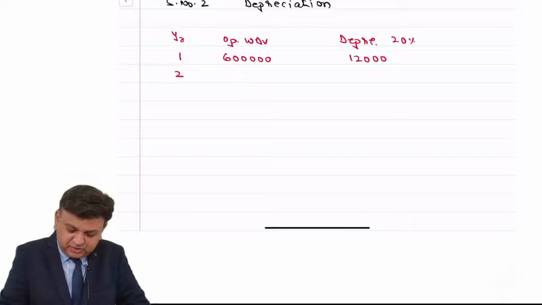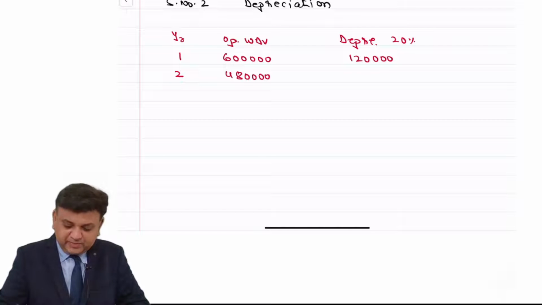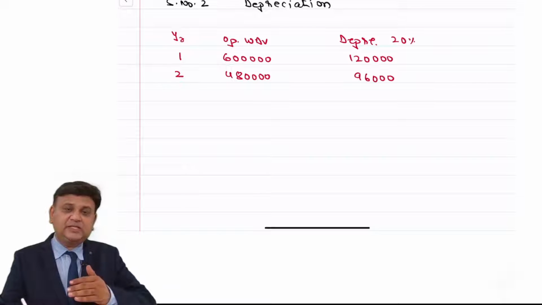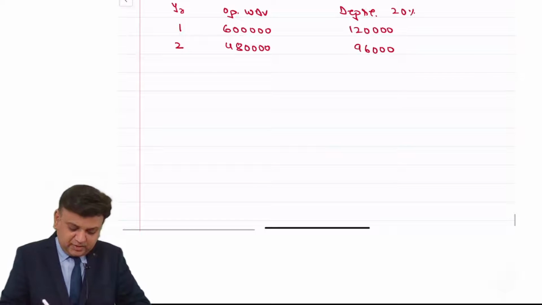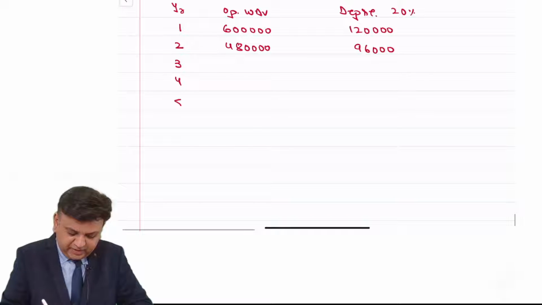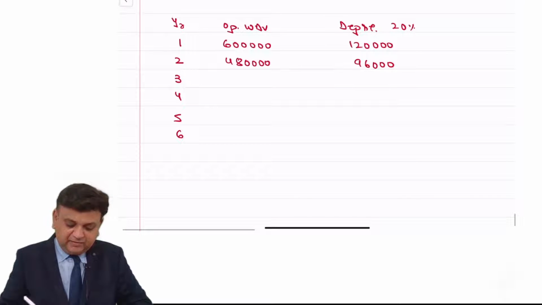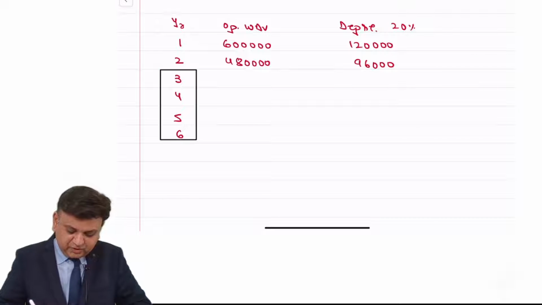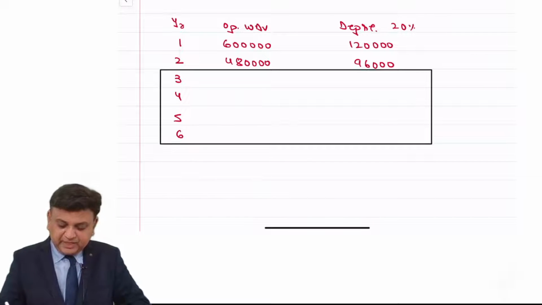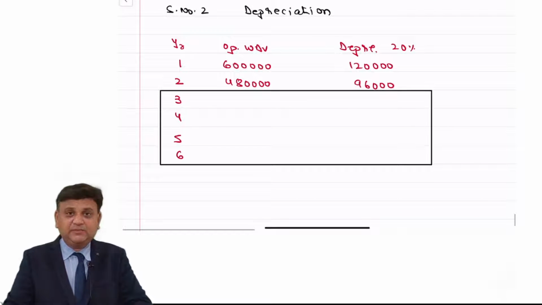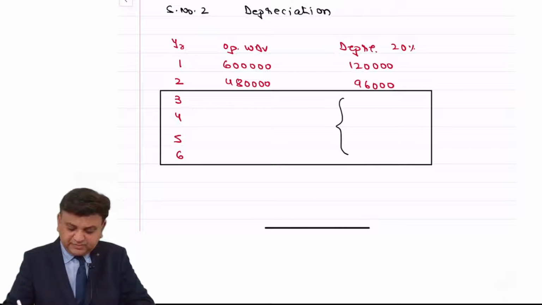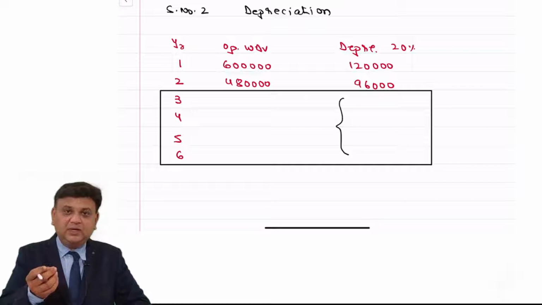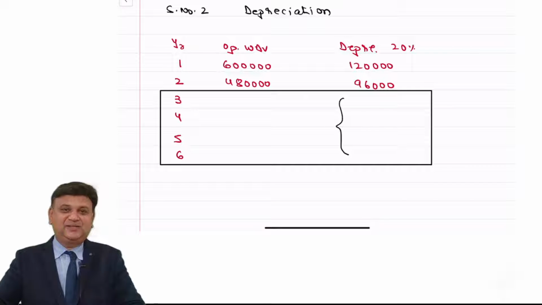So 1,20,000, then it is 4,80,000. Again 20% of that is 96,000. This is the time period which has expired so far, 3, 4, 5, 6. However, for our understanding, this will be considered from end of year 1 to end of year 4. It means that if we continue with existing machinery, this is the amount of depreciation that we can claim in future. Accordingly, we are required to calculate.